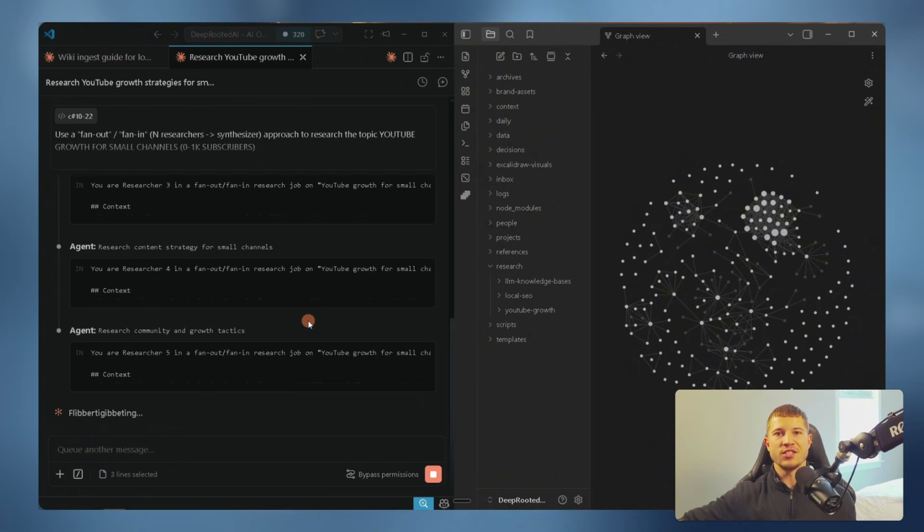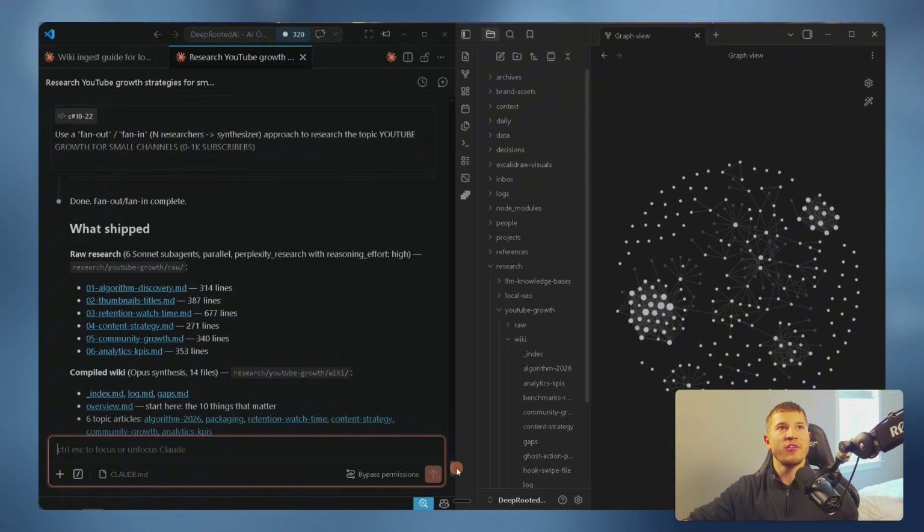While we're waiting for these agents to get back with their research, I can show you here in Obsidian that our YouTube growth folder was already created in our research section, which is where all these files are going to get dumped in initially. So there we go. Our fan in, fan out has completed. All our raw research has been saved.